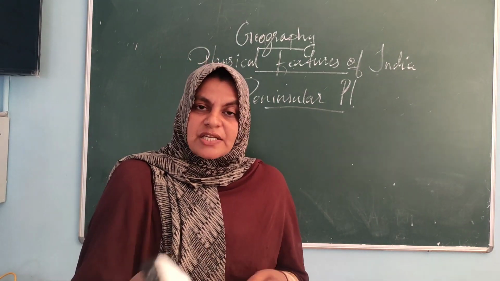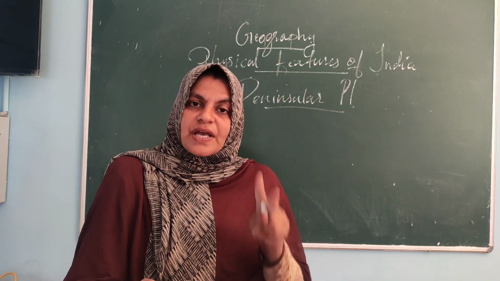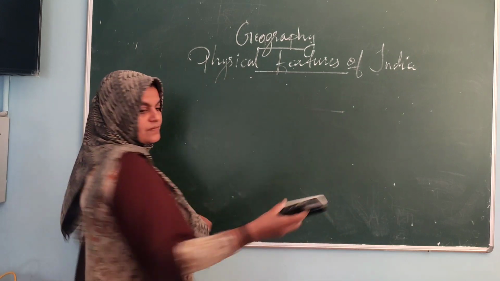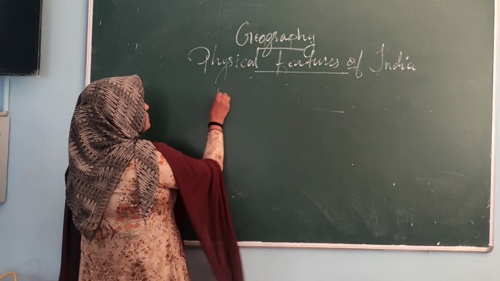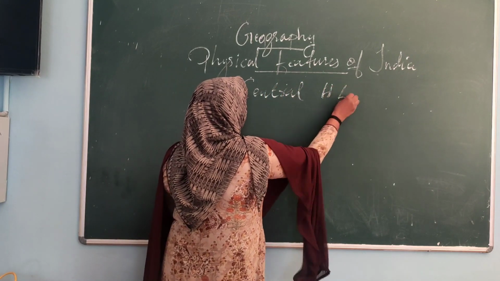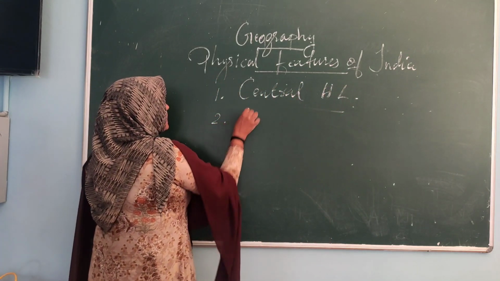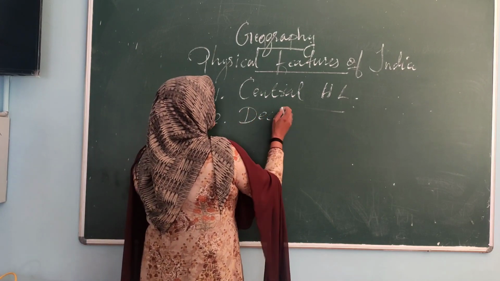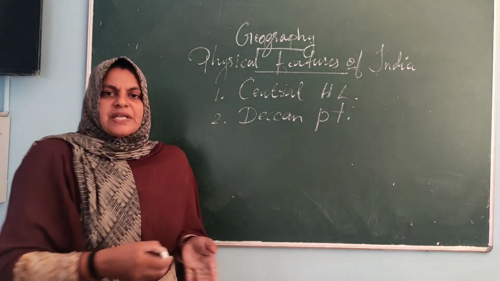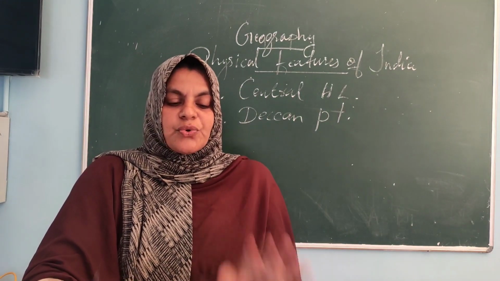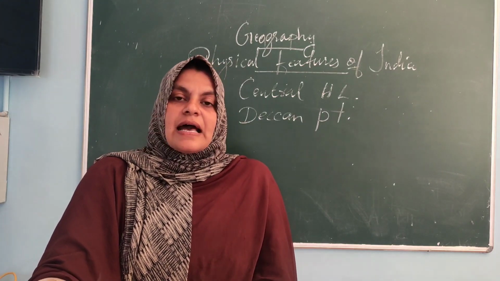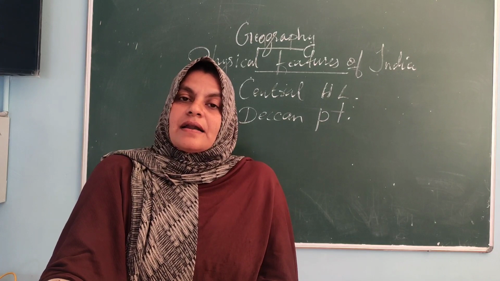So it consists of two broad divisions. What does the peninsular plateau consist of? Two broad divisions. First one, Central Highlands. Second one, Deccan Plateau. The Peninsular Plateau consists of two broad divisions. First one is the Central Highlands and the second one is the Deccan Plateau.